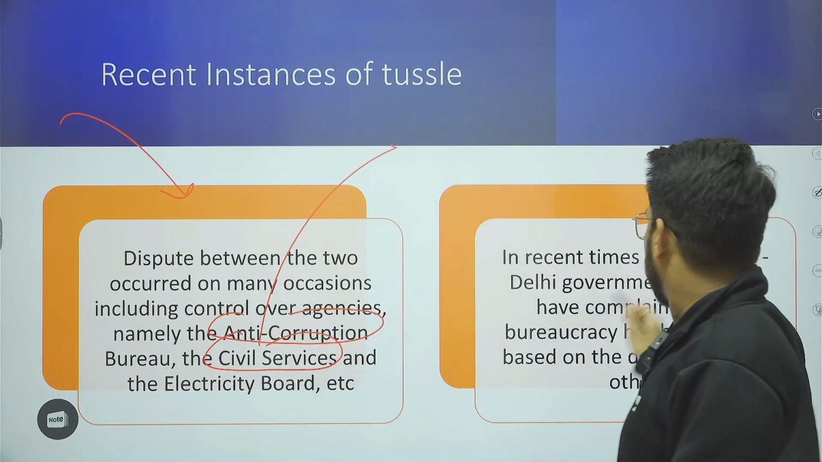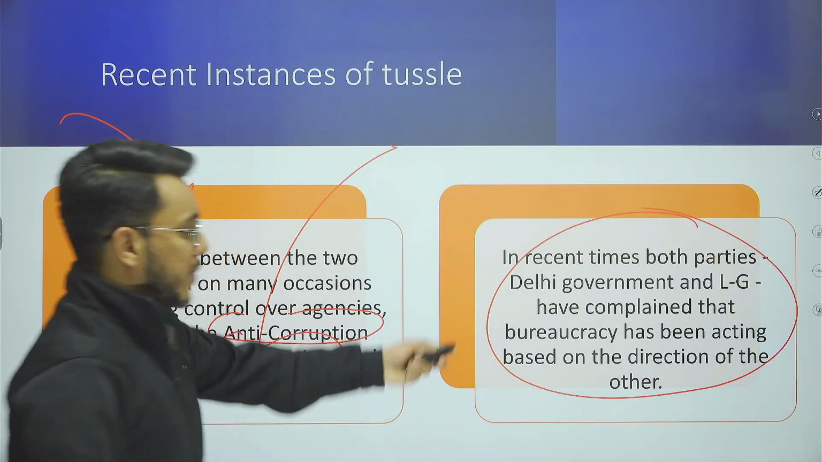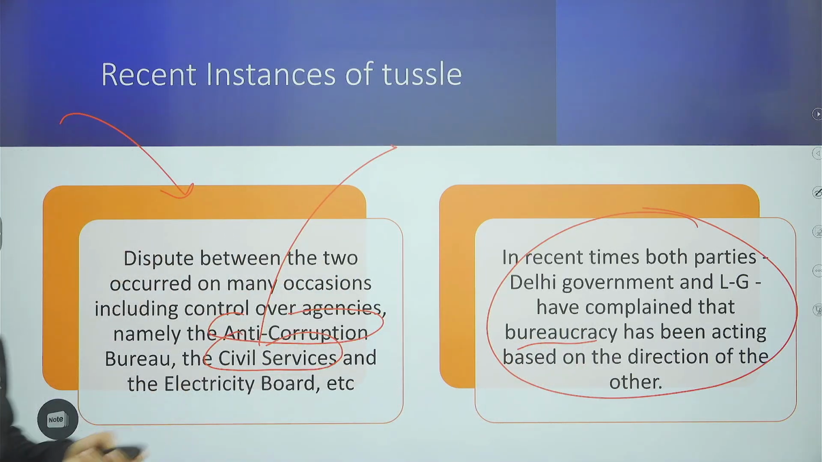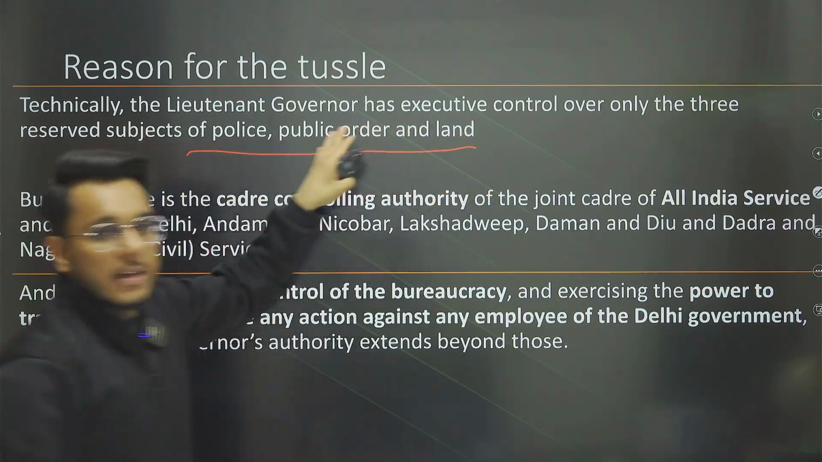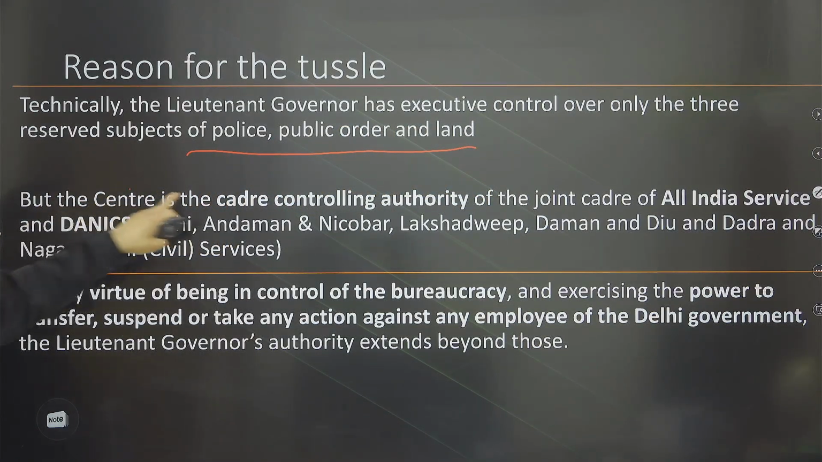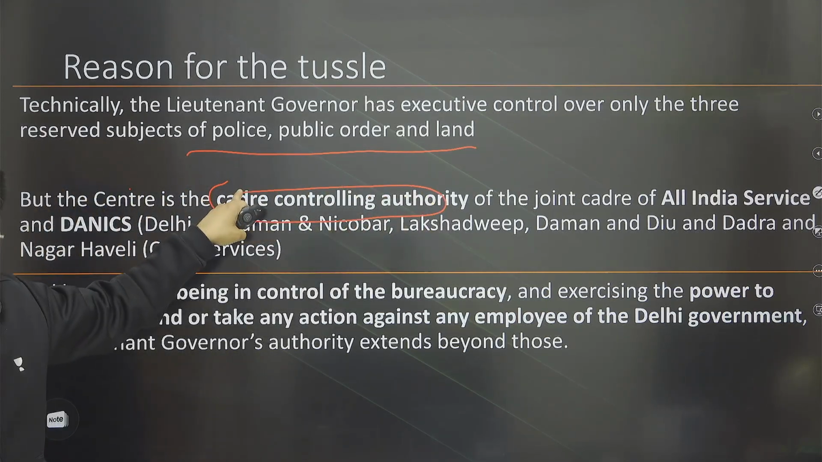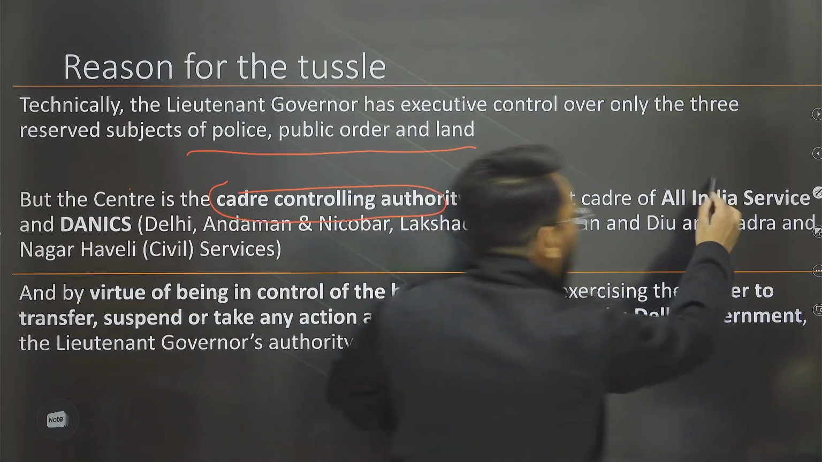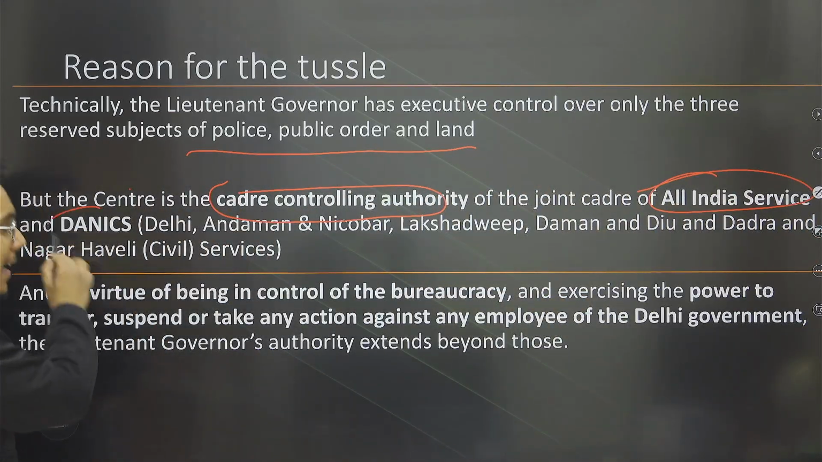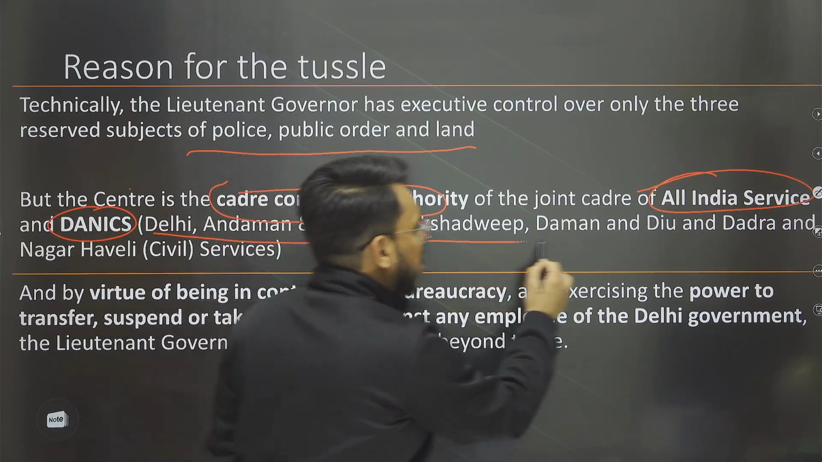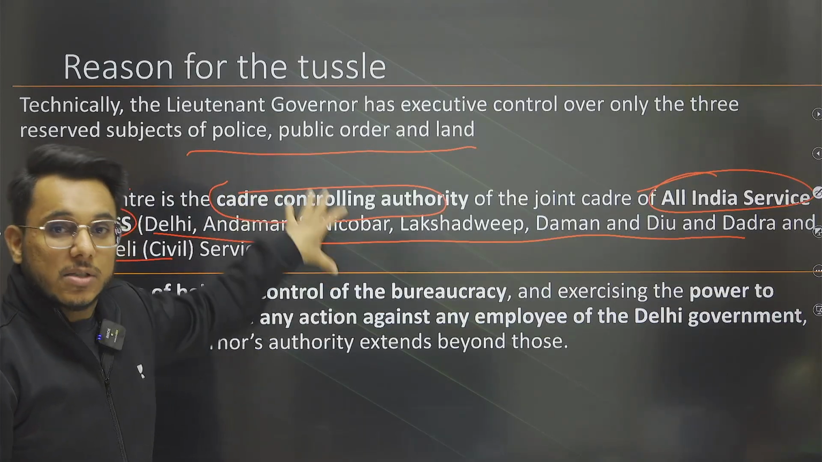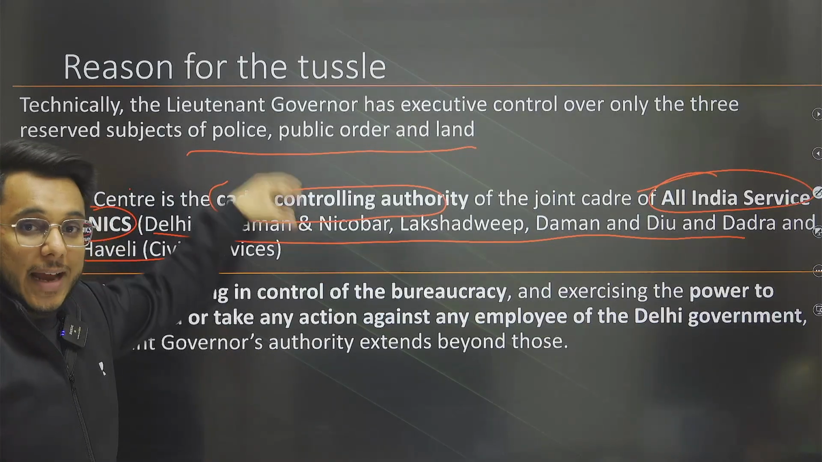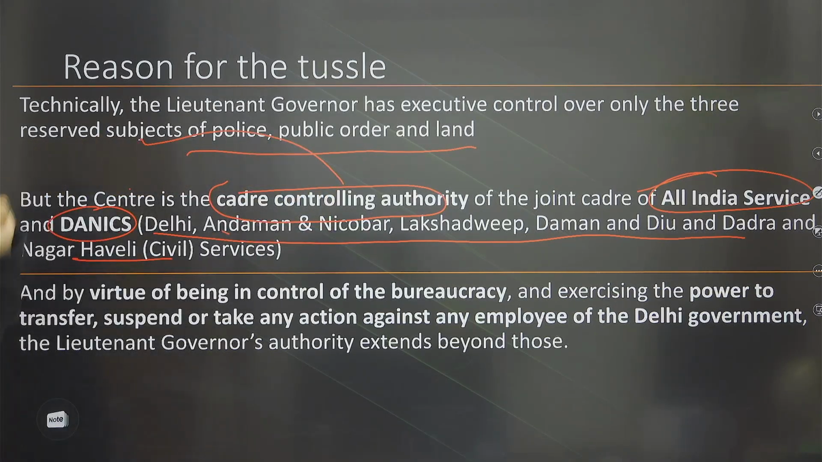Okay, these disputes have been there, and in recent times the dispute has been on bureaucracy, that is, who will control the bureaucracy. Now first of all, guys, when we talk about the Lieutenant Governor, technically I have told you that on these three subjects only they can make the law, but at the same time they are the cadre controlling authority for the matters of all India services and in the matters of DANICS, that is Delhi, Andaman, Nicobar, Lakshadweep, Daman and Diu, and Dadra and Nagar Haveli civil services. So in the matters of all India services and DANICS, these bureaucrats, the civil servants here, will be controlled by the central government.